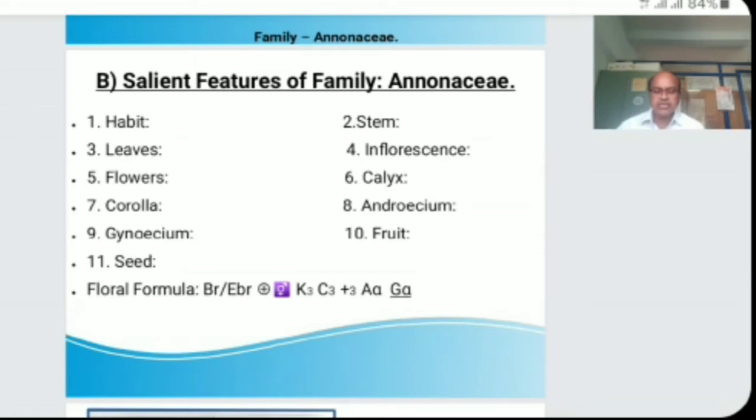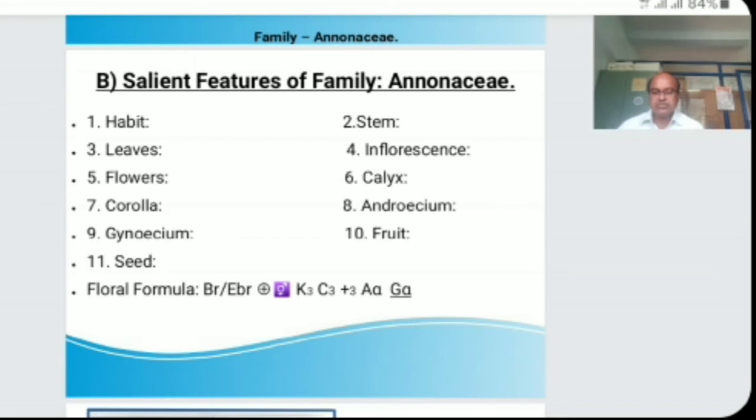The leaves are alternate, exstipulate, simple and entire, with oil present in leaves. Next point, inflorescences. The type of inflorescence is solitary in Annona or in pairs in Artabotrys, axillary, terminal or leaf opposed. In some cases the flowers are cauliflorous, example Polyalthia and Annona.